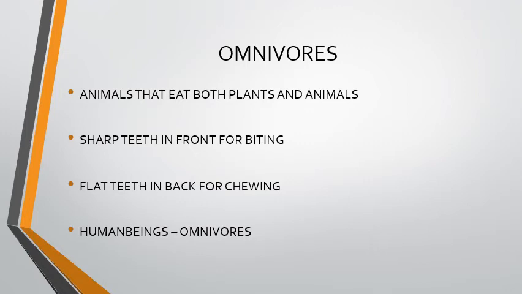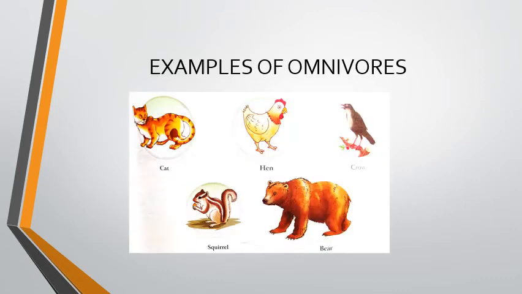Next is about omnivores. Animals that eat both plants and animals are called omnivores. They usually have sharp teeth in the front for biting and flat teeth in the back for chewing. Human beings are also omnivores as they eat meat, eggs, fruits and vegetables. Examples of omnivores: cat, hen, crow, squirrel and bear.